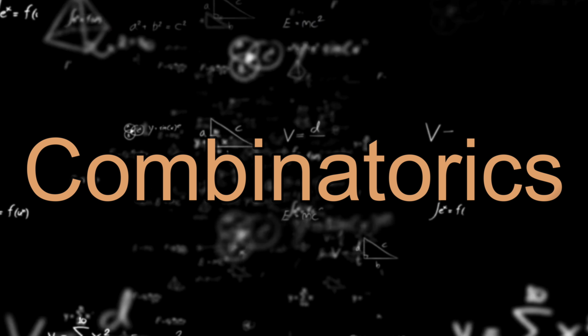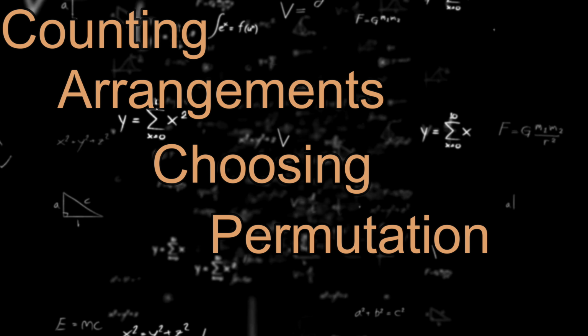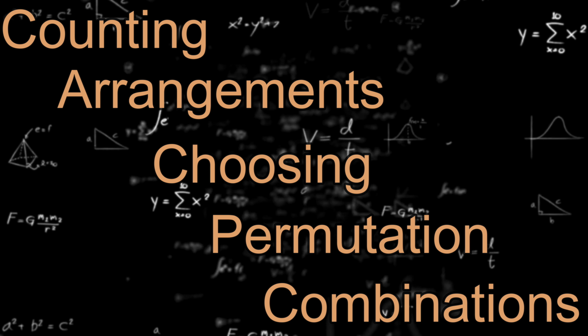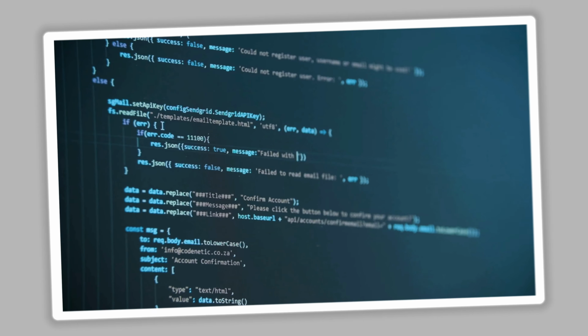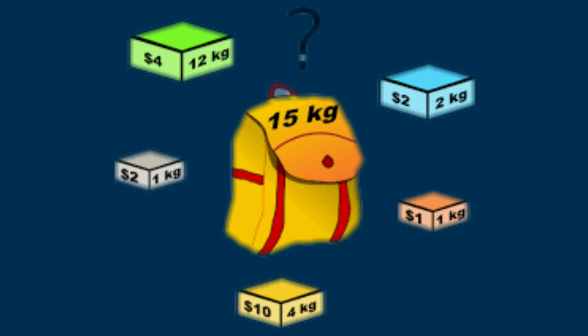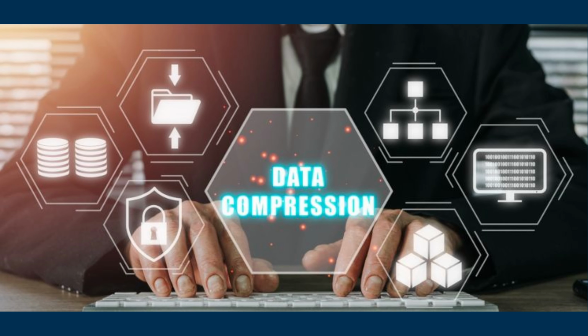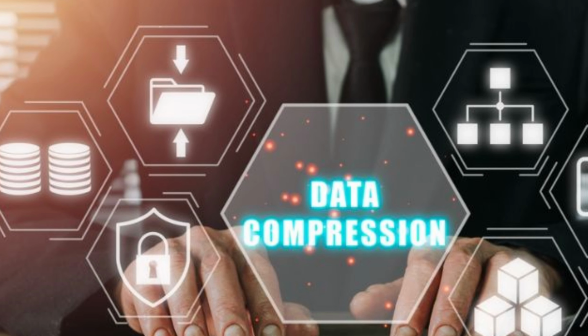Next up, combinatorics. That's the study of counting, arranging, choosing, stuff like permutations and combinations. Big time useful in algorithm optimization. Famous problems like the traveling salesman and the knapsack problem, that's all combinatorics. Even data compression uses this. When you want to shrink a file, you're relying on combinatorial logic.